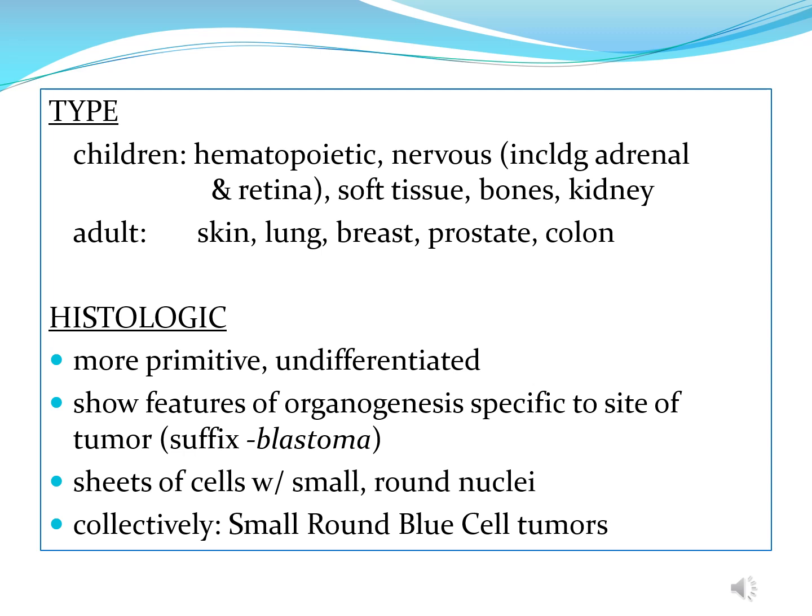For the histologic differences, the childhood tumors are more primitive looking, undifferentiated, and may show features of organogenesis specific to site of tumor. And there may be sheets of cells with small round nuclei. Collectively, they are known as small round blue cell tumors.